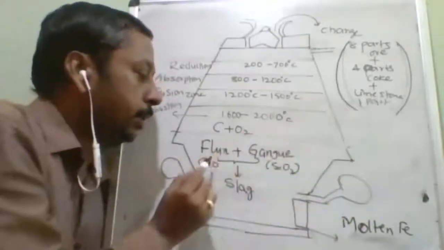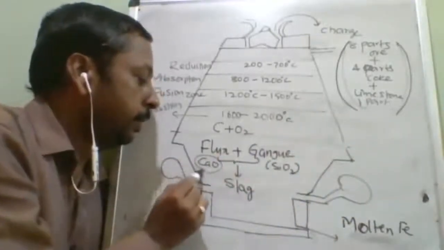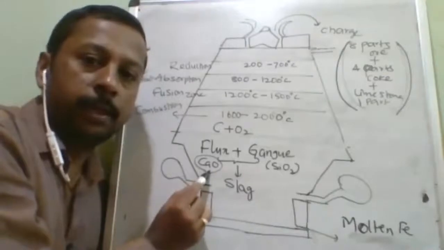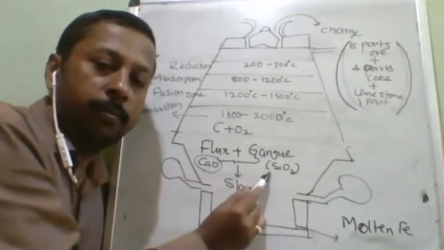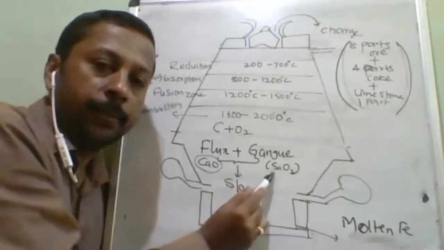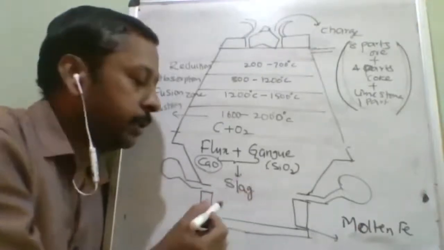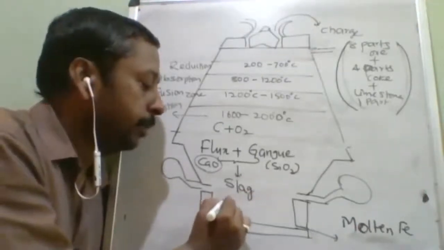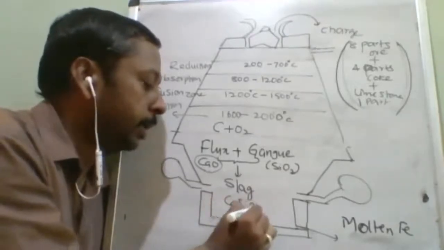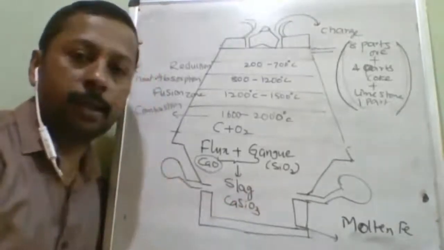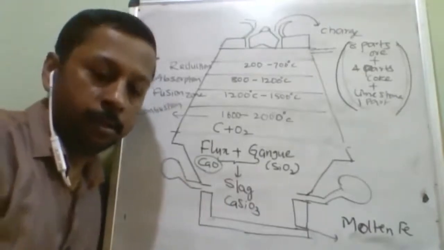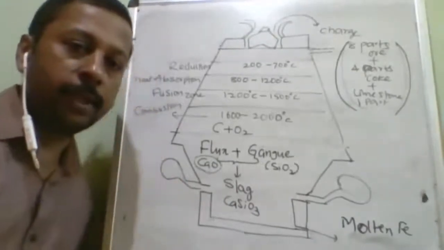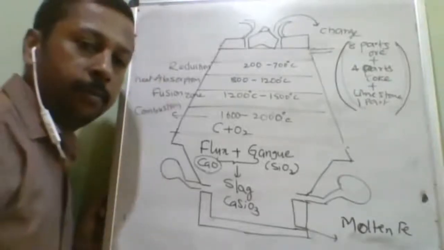We are adding CaCO3, but the flux which is actually used is CaO. CaO from the limestone and gangue impurity from the ore will combine with each other to form an infusible impurity, CaSiO3. That is the slag. Is it understood? Any doubt about it? Flux plus gangue will give you the slag.